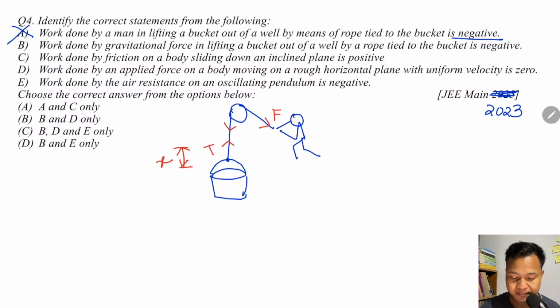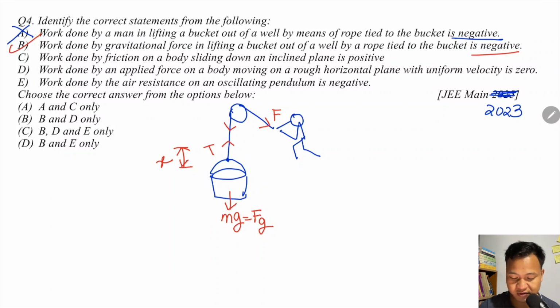Next, work done by gravitational force in lifting the bucket. Gravitational force acts downwards, so that means mg. So this is the force of gravity. Force of gravity is downward on the bucket, so you see the displacement and the force are in opposite directions. So that means the work done will be negative. So this is correct. Okay, B is correct.